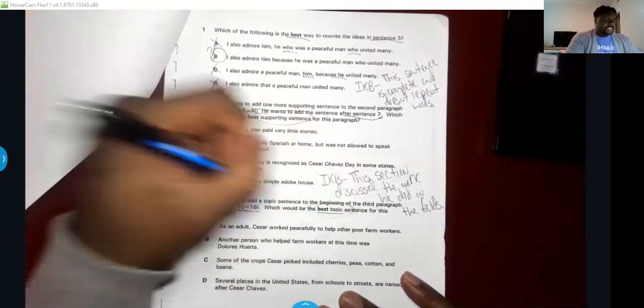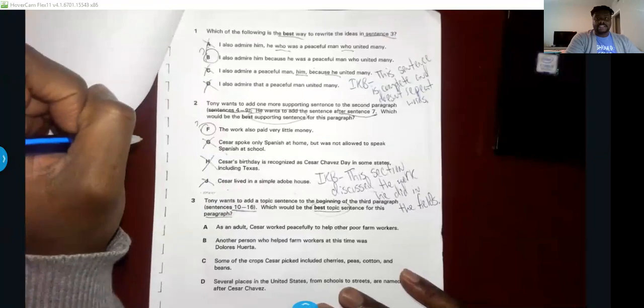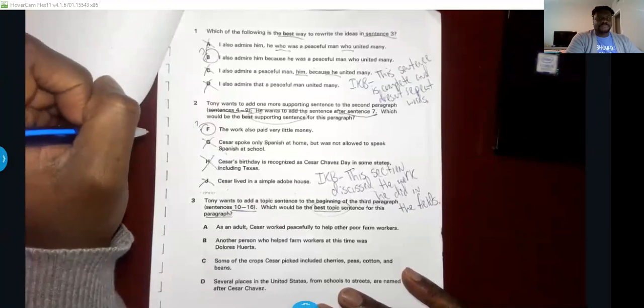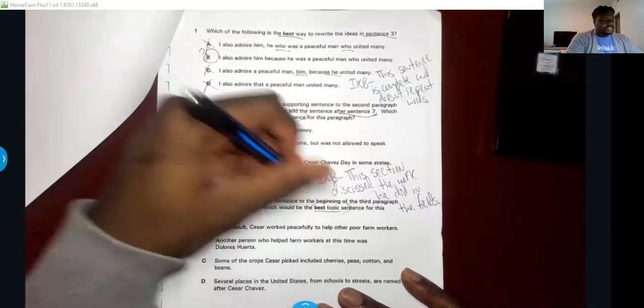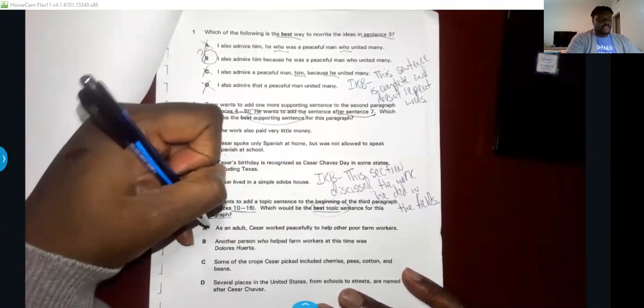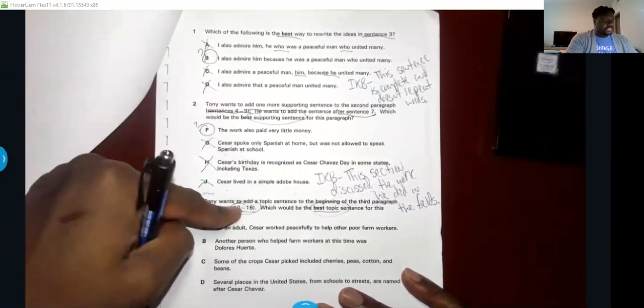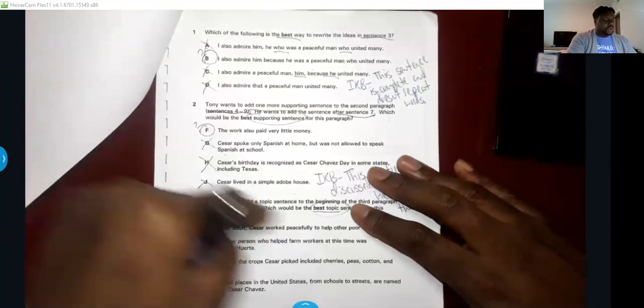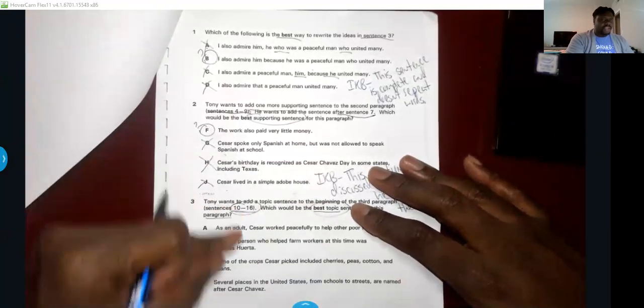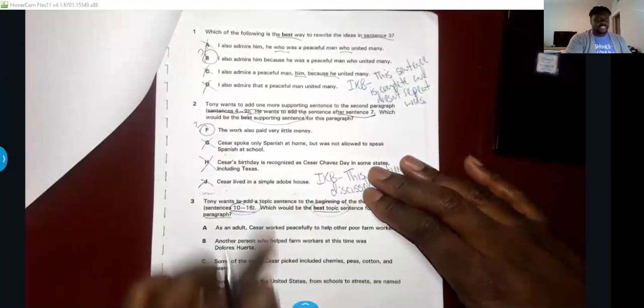A topic sentence is kind of like a central idea for the paragraph. What is that paragraph mostly talking about? The rest of the paragraph has to flow and connect to the topic sentence. So I'm going to read sentences 10 through 16 and think about which of these choices connects best, so that all the other sentences flow with it.